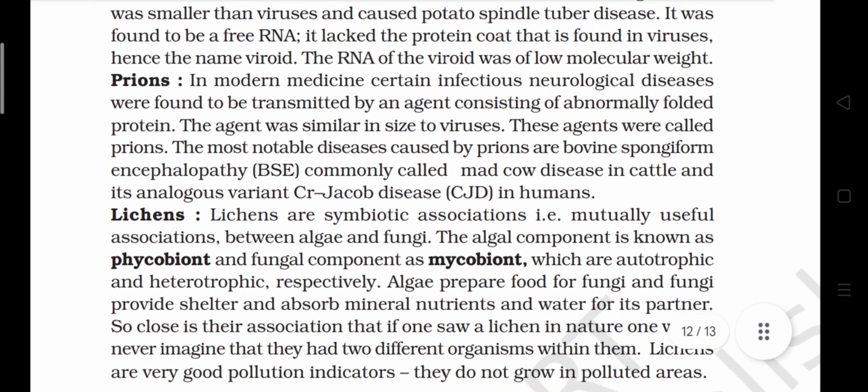Prions. In modern medicine, certain infectious neurological diseases were found to be transmitted by an agent consisting of abnormally folded protein. The agent was similar in size to a virus. These agents were called prions. The most notable diseases caused by prions are bovine spongiform encephalopathy (BSE), commonly called mad cow disease in cattle, and its analogous variant Creutzfeldt-Jakob disease (CJD) in humans.